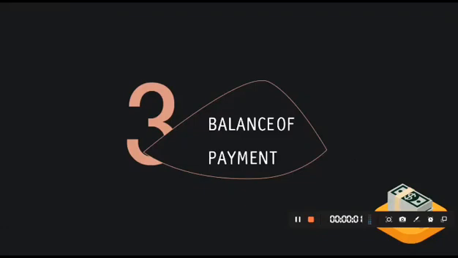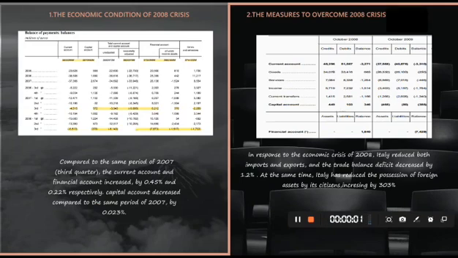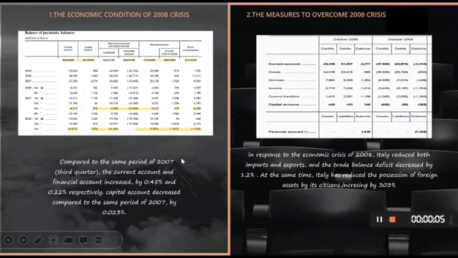Hi, doctor. My name is YUNHAO. This is part 3, balance of payments. First, let's look at the economic condition of the 2008 crisis. Compared to the same period of 2007, the current account and financial account increased by 0.45% and 0.22% respectively. The capital account decreased compared to the same period of 2007 by 0.023%.